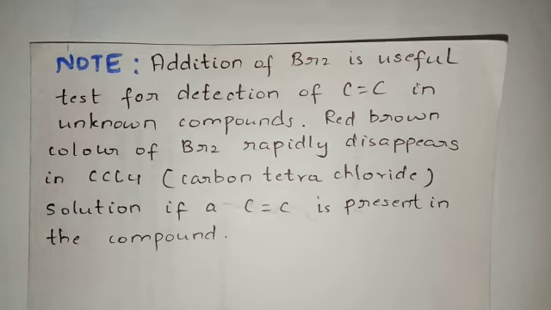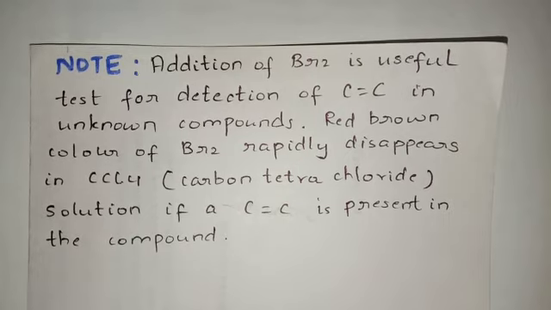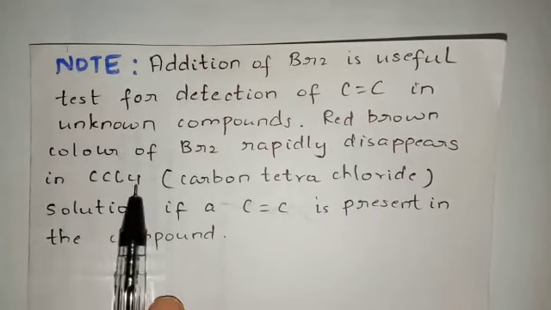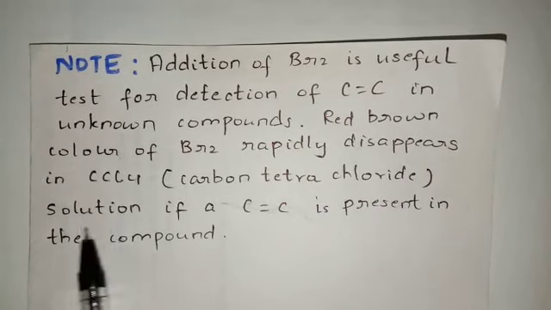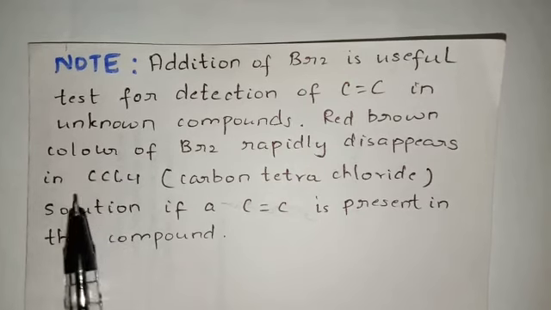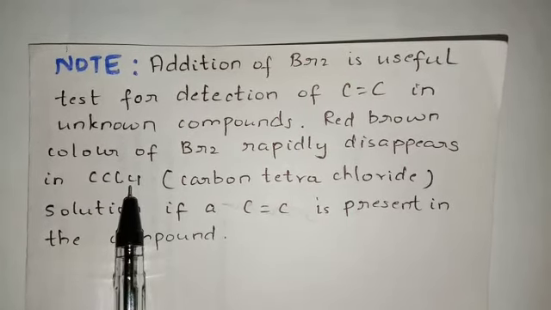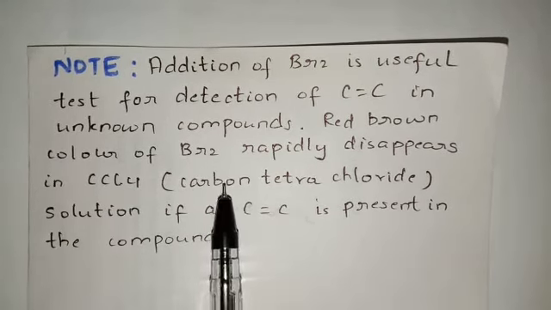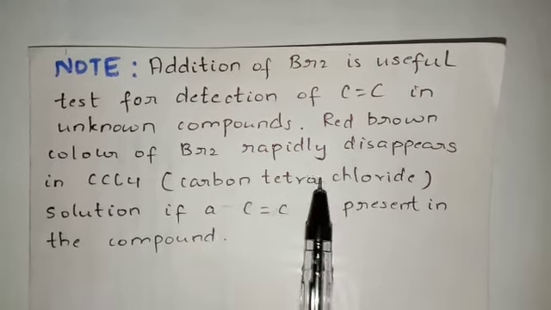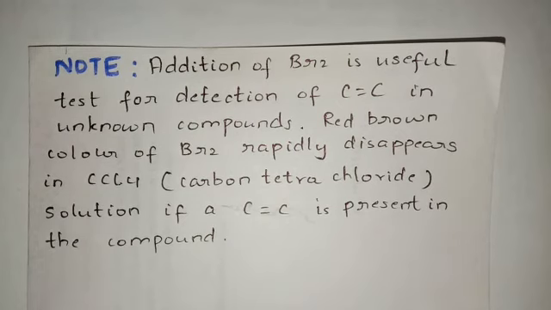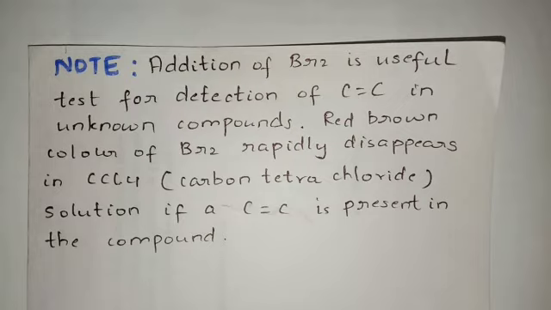So students, such identification tests are used in laboratories. Red brown color of Br2 rapidly disappears in the CCl4 solution. Students, we are using CCl4 as the catalyst, right? So we have our main compound alkene along with CCl4. CCl4, that is tetrachloromethane, is also known as carbon tetrachloride. Carbon tetrachloride is its trivial name, and tetrachloromethane is its IUPAC name. So while writing the explanation, you can mention the IUPAC or trivial or common name of CCl4, that is okay.